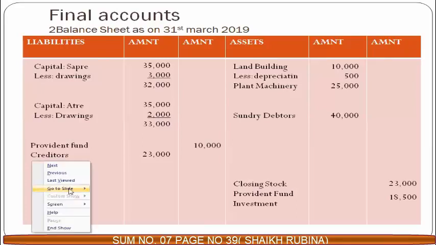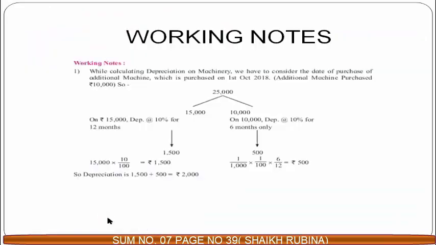मशीनरी का थोड़ा सा लोचा है. We will have to calculate depreciation on machinery. See, when you will see the machinery amount in the trial balance, there you will find that something extra is written. What is it? Purchased on 1st October. Wait, there are people who are still coming. Purchased on 1st October 2018. Amount 10,000. Okay, so total machinery was 25,000. From these, 10,000 was purchased on 1st October. And remaining 15,000 was there with us from the beginning.